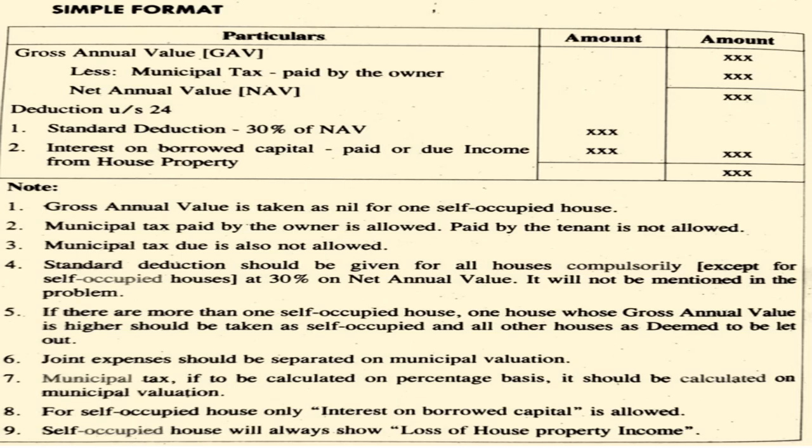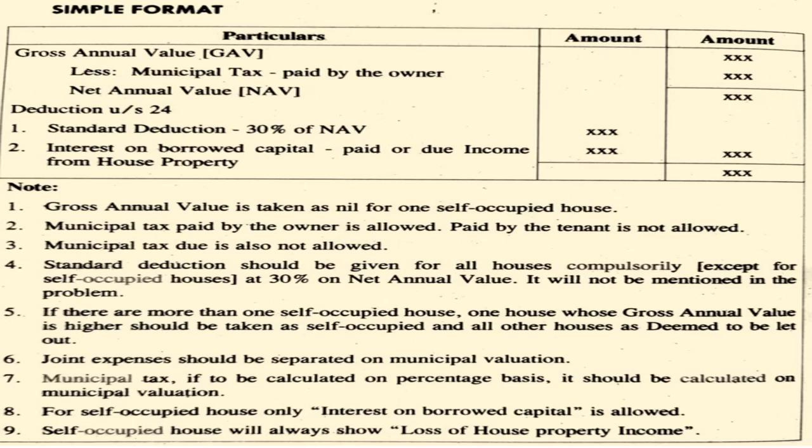An important note should be noted here. First, gross annual value is taken as nil for one self-occupied house. Municipal tax paid by the owner is allowed. Paid by the tenant is not allowed. Municipal tax due is also not allowed. Standard deduction should be given for all houses compulsorily, except for a self-occupied house, at 30% on net annual value.